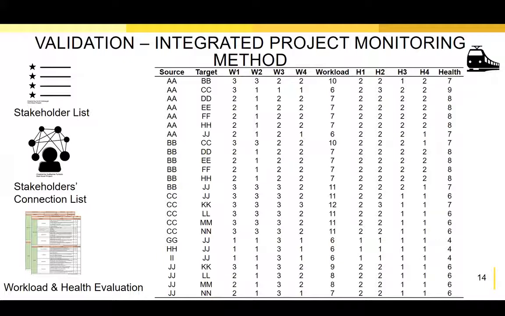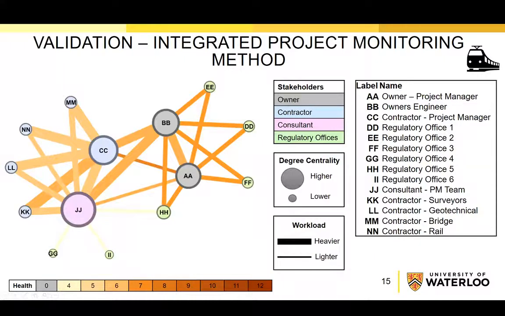After obtaining stakeholder connection data, we explained the point system to the project manager and asked him to evaluate each stakeholder connection by using this point system. Here you see the collected data for the design phase of this project. Then, using this data, we calculated the workload and health value of each stakeholder connection and the degree centrality value of each node. And here you see the results on the stakeholder interface network. For this visualization, I used an open source program called Gephi.